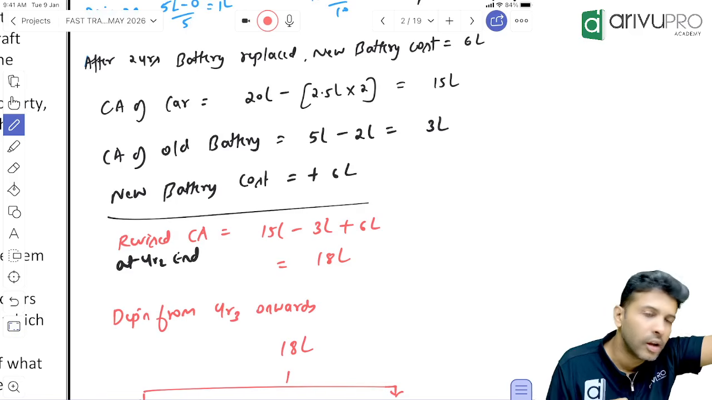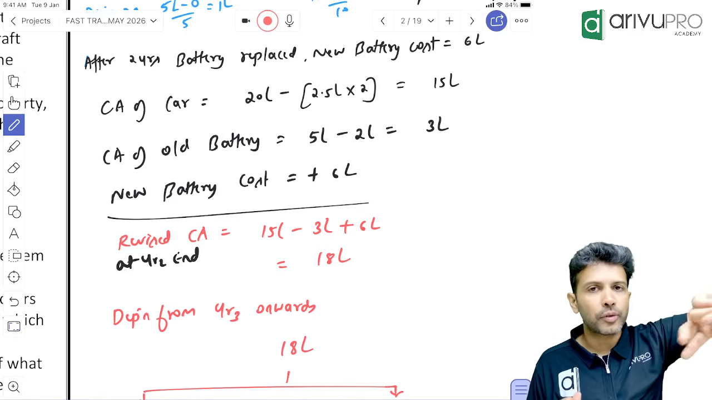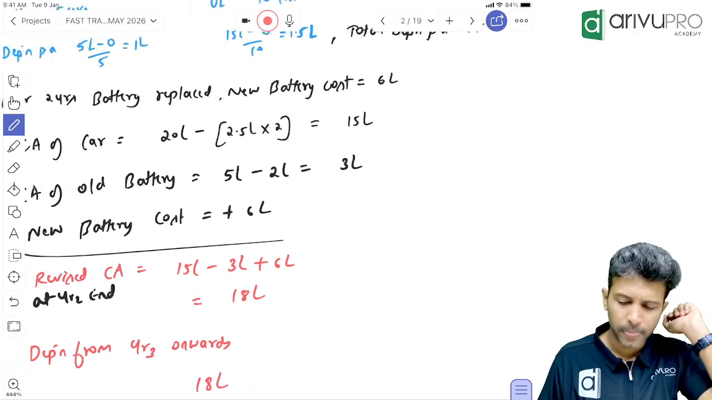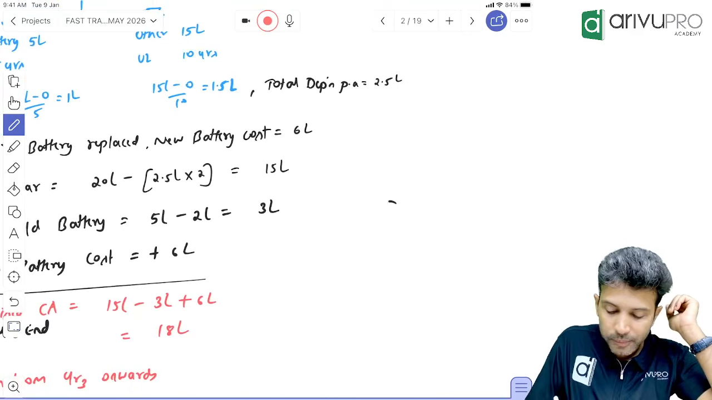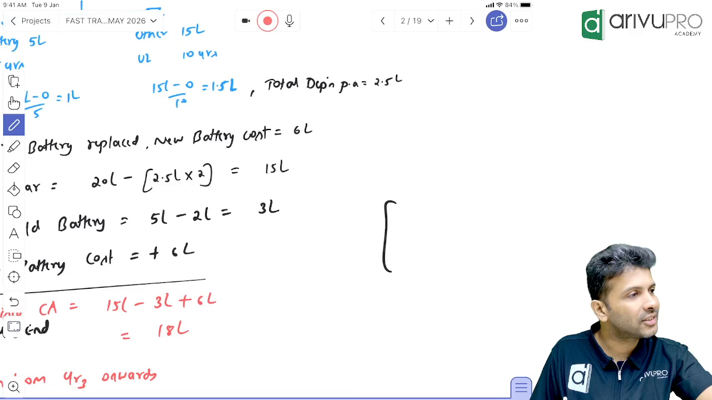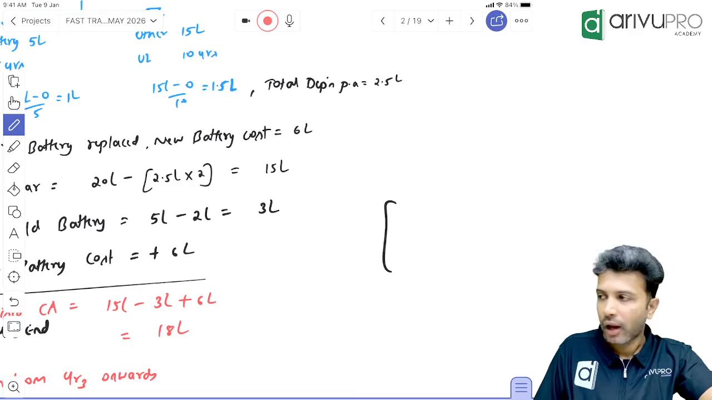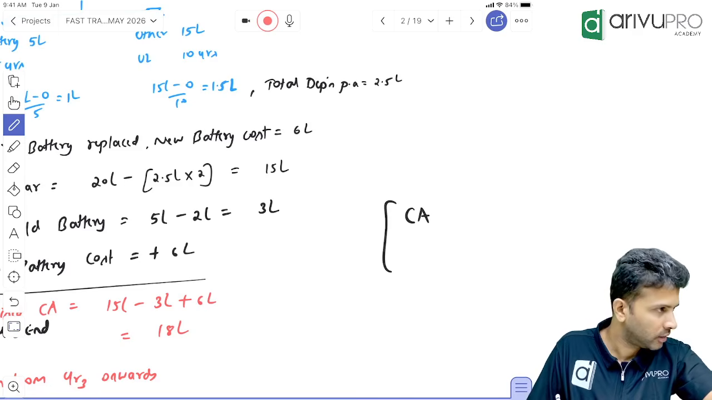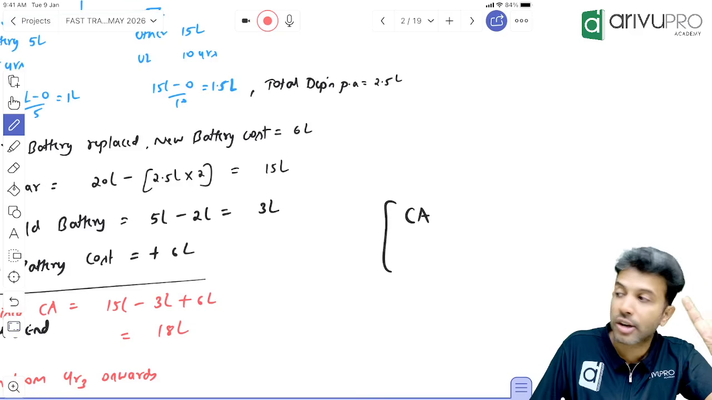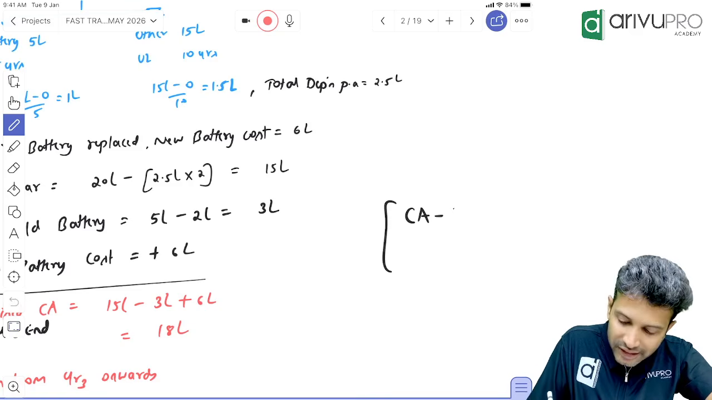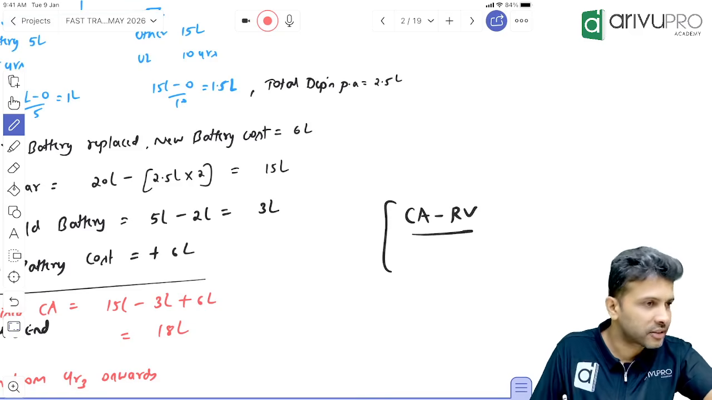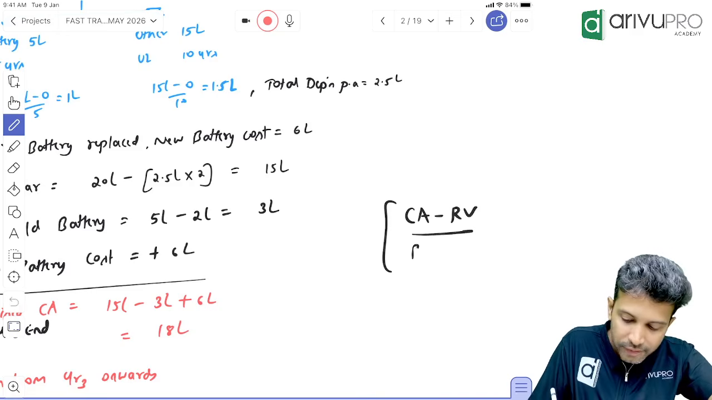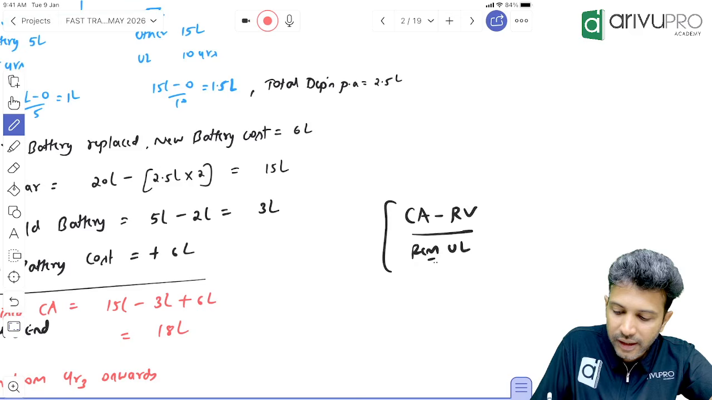Everybody good? Now people, what is the straight line method formula? Straight line method depreciation formula? Original cost minus salvage value divided by life. First, it is not original cost, actually it is carrying amount. Let's break that myth. It is carrying amount minus RV, residual value or scrap value, divided by remaining useful life.